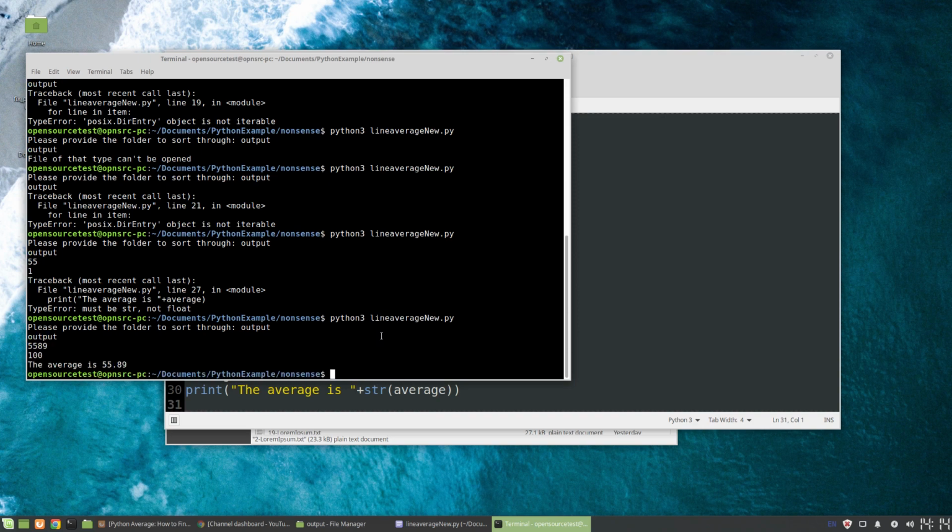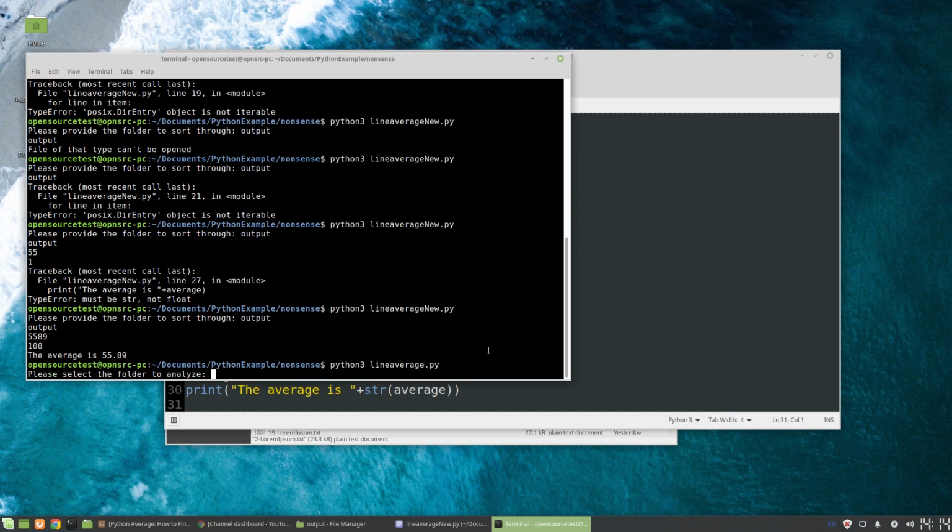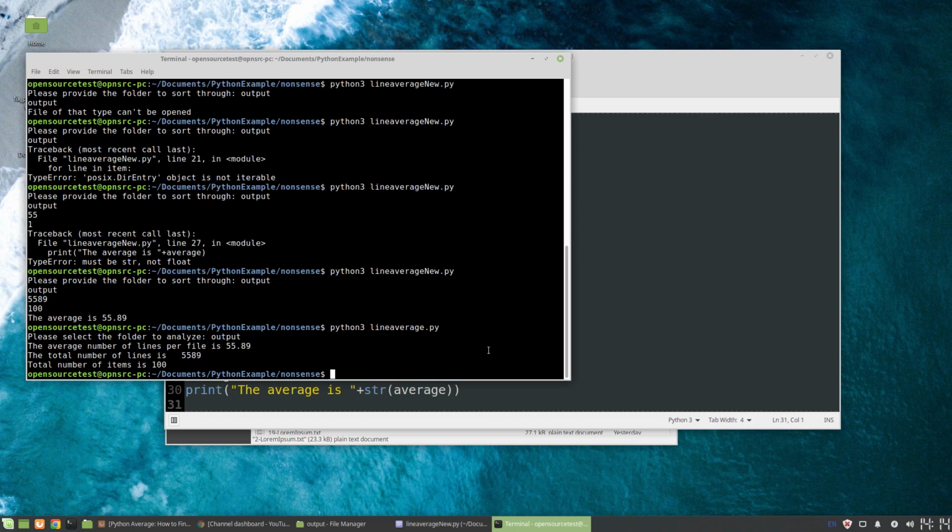And there we go. It counted a total of 5,589 lines across 100 items, and the average is 55.89. Now, I did create this script before, so we can just compare it. The output is a little bit different, but the result is the same. So that should work. Again, something that's pretty simple to do and really powerful if you do have lots of files.